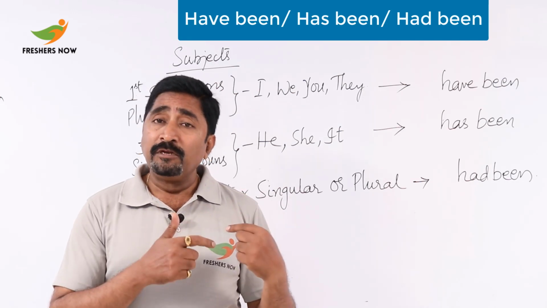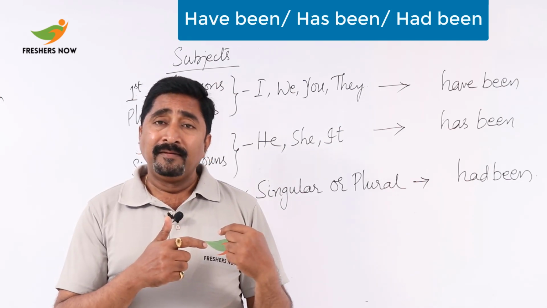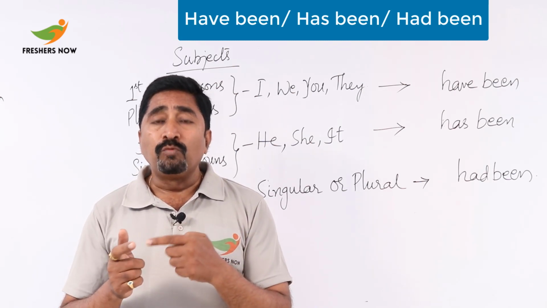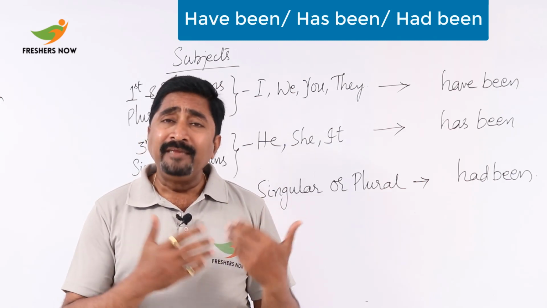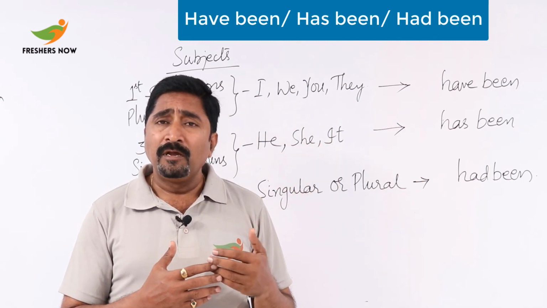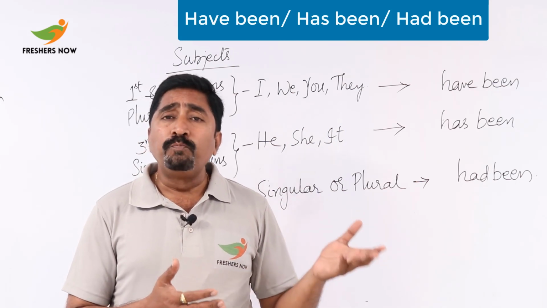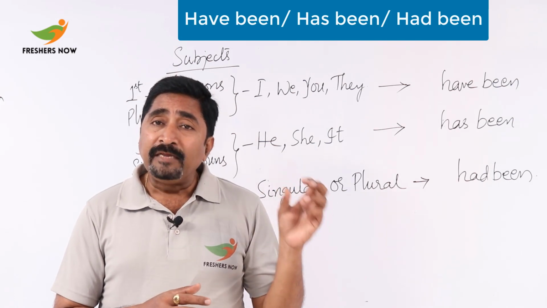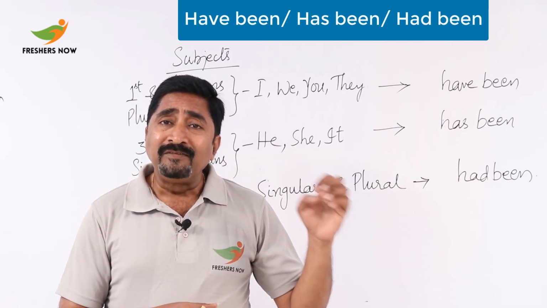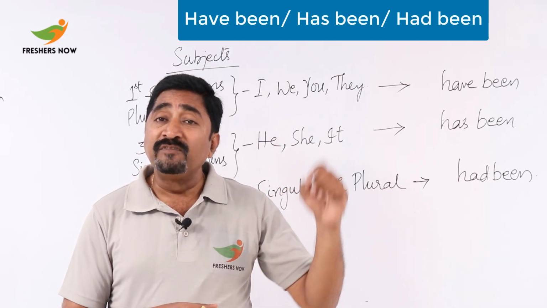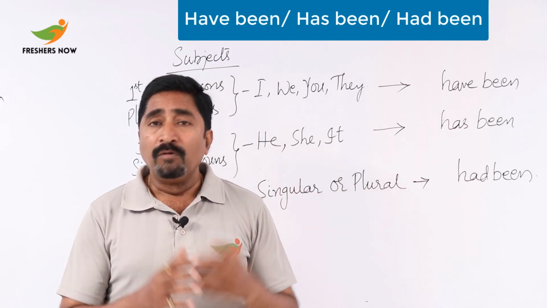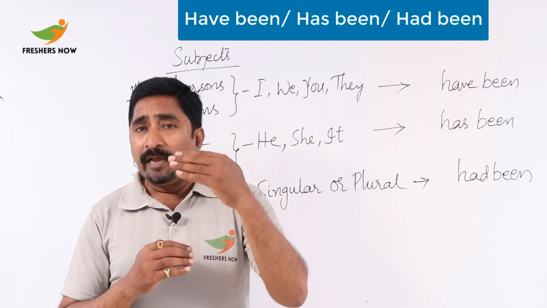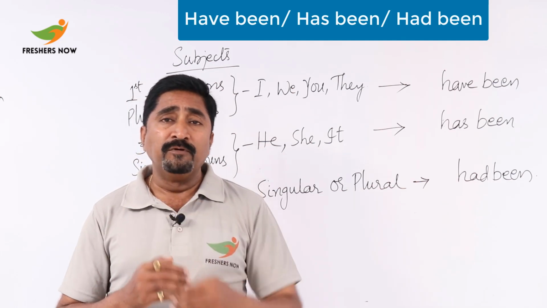But it is totally different with the active. I could say here, I have opened the doors. Or if I take the subject, he or she, I say that he has opened the doors. Now here, in case of active, the emphasis lies on the subject. It is more focused on the subject. So this is where we can find the difference between active and how the passive are used with the be forms there.